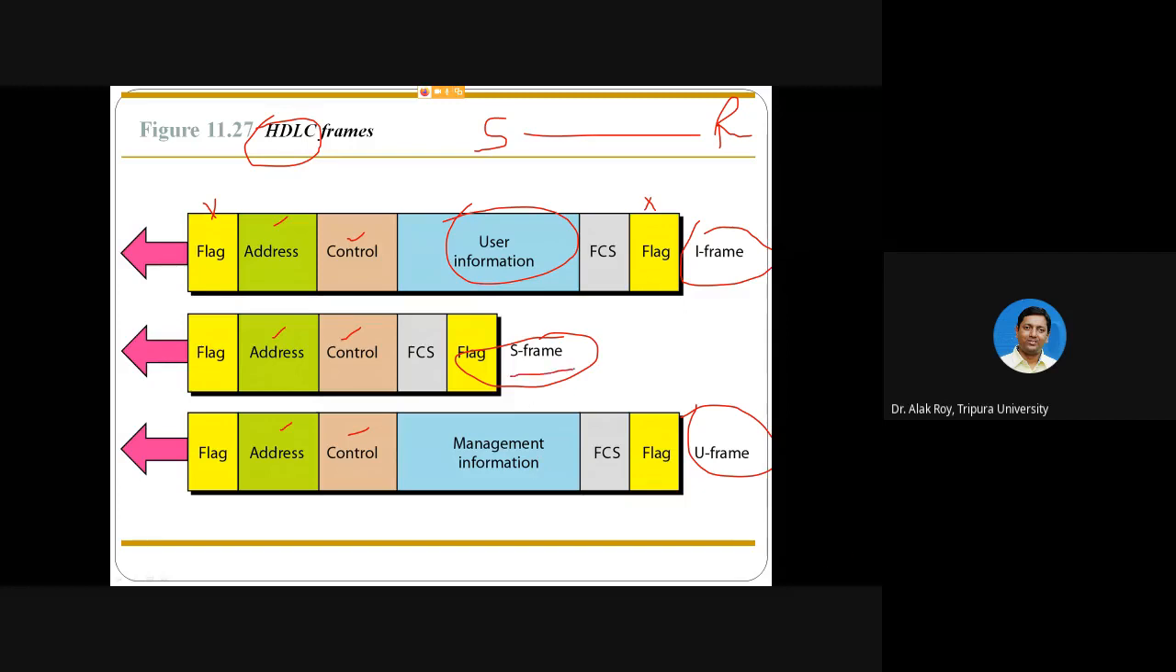The S frame, known as the short frame, is used just to sync between sender and receiver. And the U frame is for management information, like to control sender and receiver, to sync sender and receiver, to send information, what is the size of the sender window, and what should be the receiver window in the next phase. So in all of these, flag, address, control, FCS, and flag are common. The difference is between user information and management information.